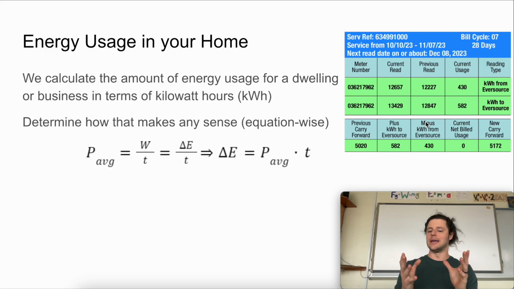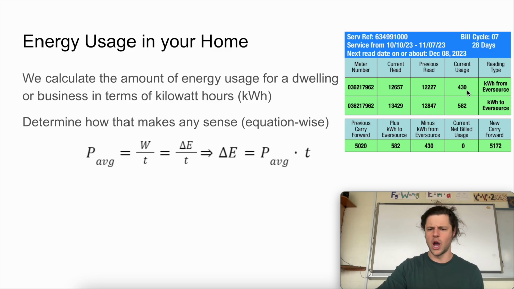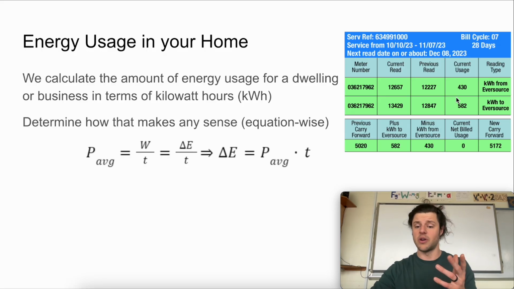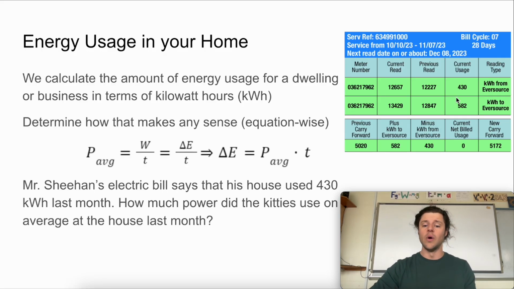Here is my electric bill from 2023, and you can see that we used 430 kilowatt hours during this month.